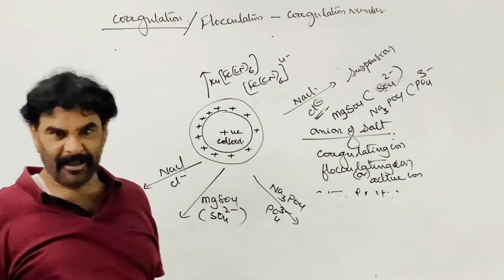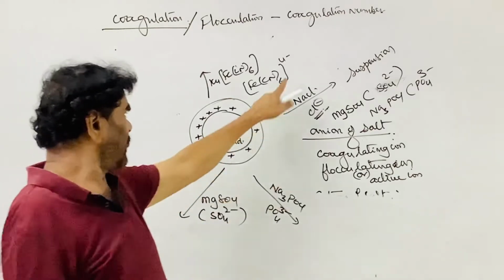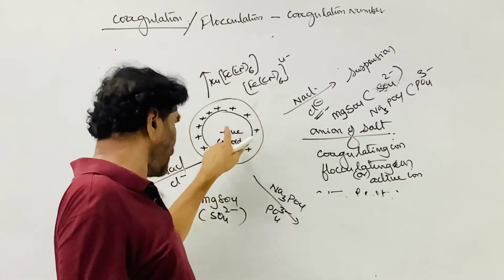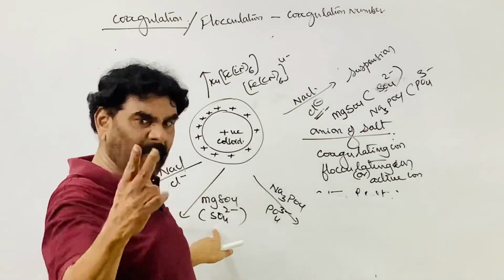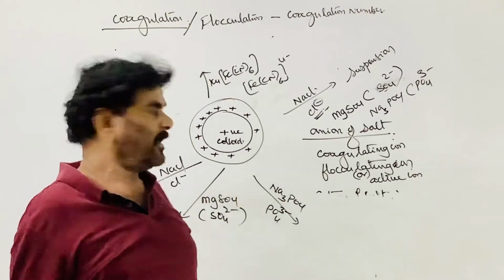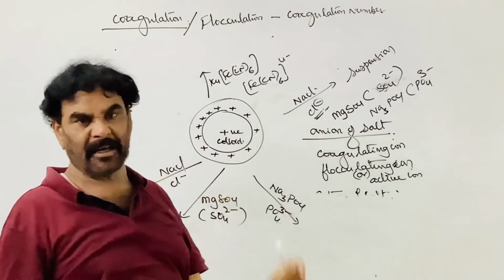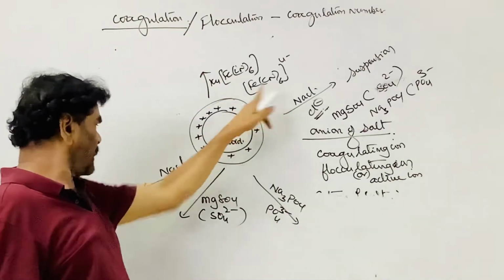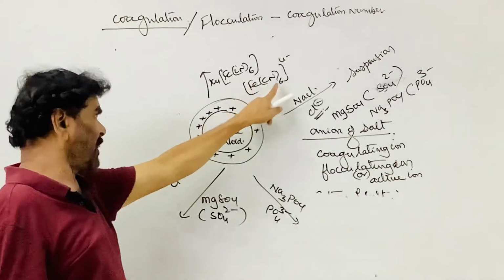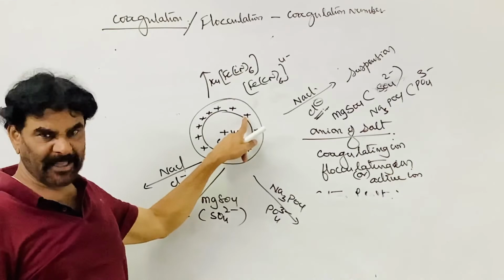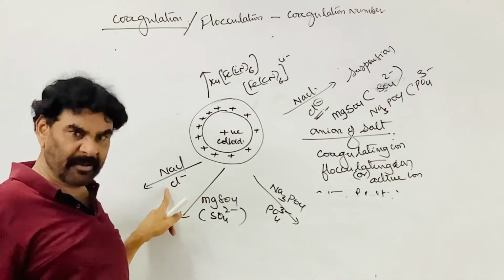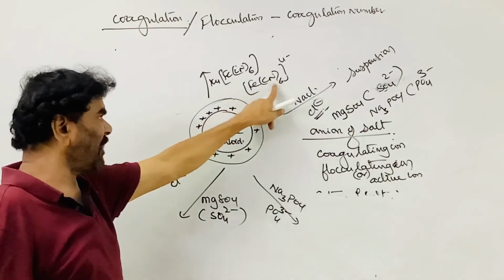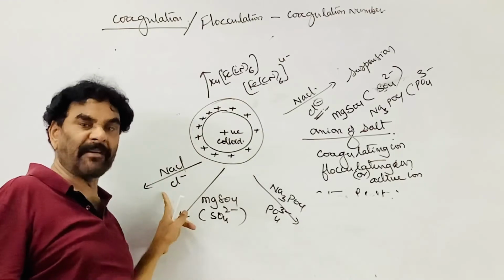The action or effect, that is the neutralization caused by 1 ferrocyanide ion on this colloid, is equal to the neutralization carried by 2 ions of this one. Double the number of sulfate ions are required to neutralize the same extent of charge. For 1:4, the effect caused by 1 ferrocyanide ion is caused by 4 ions of this one. The effect of 1 mole of this is equal to the effect of 4 moles of this.